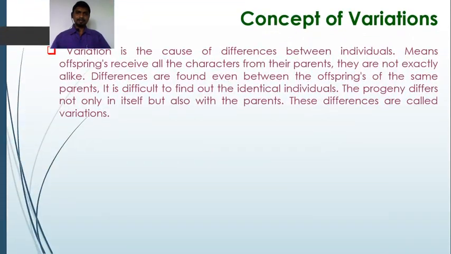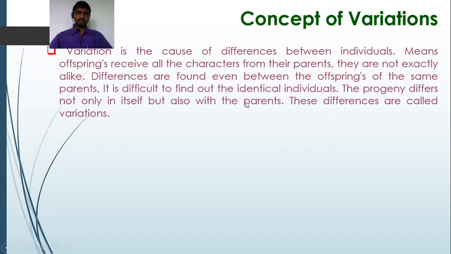The next concept is variations. Variation is the cause of differences between individuals. The differences are seen among the progeny of the individuals. Many offspring receive all the characters from their parents, but they are not exactly alike. Differences are found even between the offspring of the same parents. So it is difficult to find identical individuals. The progeny differs not only among itself but also from the parents. These differences are called variations.